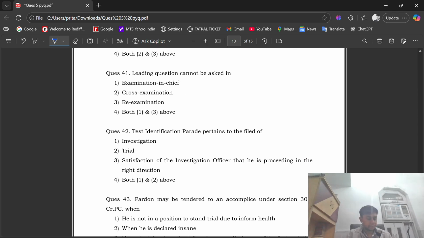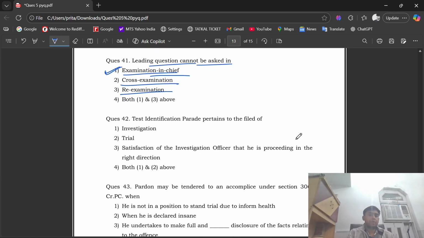See question number 41. Leading question cannot be asked in examination in chief, or in cross examination, or in re-examination. According to me, the right answer is the first, that it cannot be asked in examination in chief. I think we can ask leading questions in re-examination.